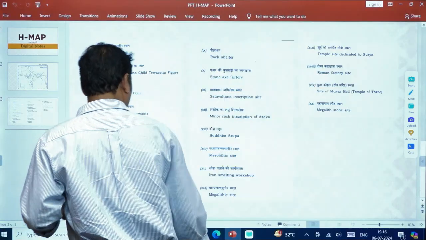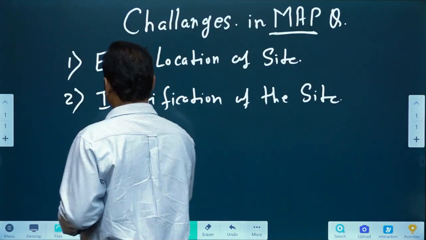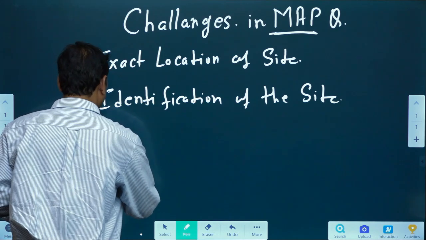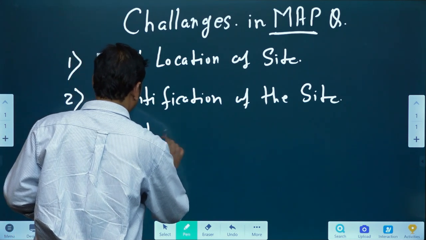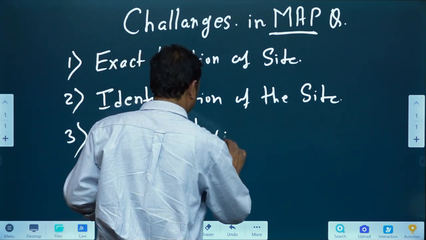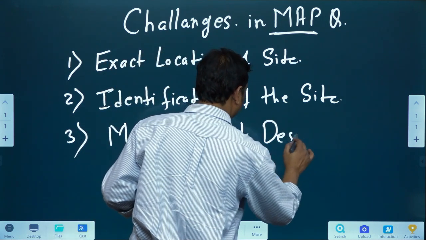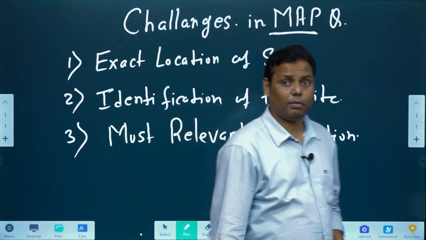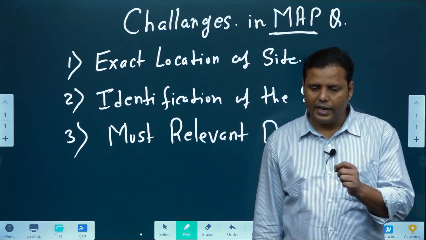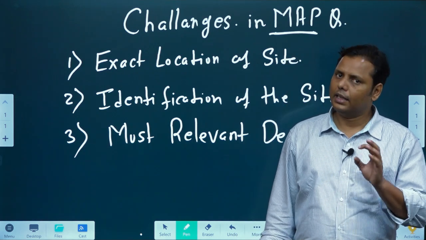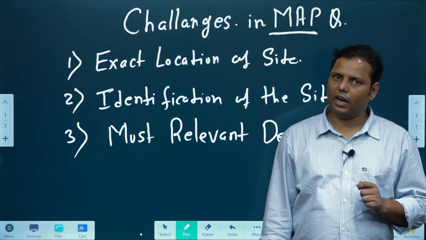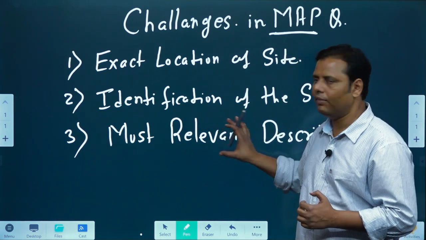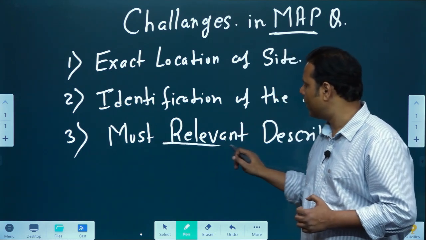Okay, then the third important problem is precisely related to writing the most relevant description. Now this is also a very important part. Why? Because if you are not writing the most relevant information in the description of the site, you can't expect 2.5 marks. So if you want to get the full 2.5 marks, you need to write the most relevant description. Why am I emphasizing again and again on this particular word?